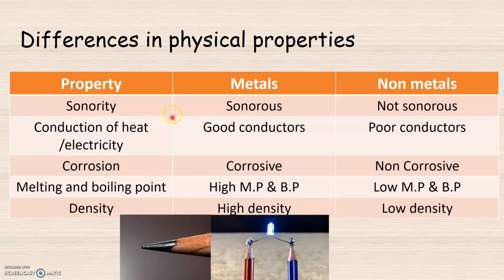So we have learned various physical properties of metals and how these physical properties differ in case of metals and non-metals. In our next class, we will learn various experimental studies with respect to these physical properties.